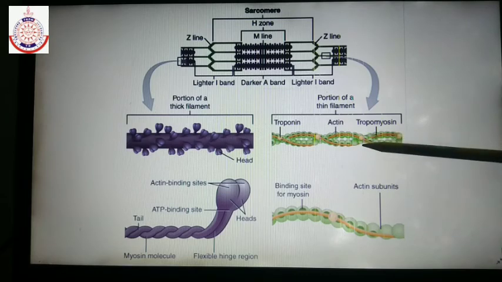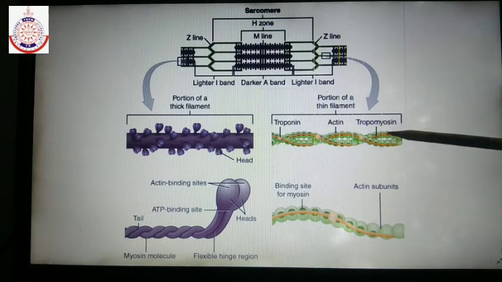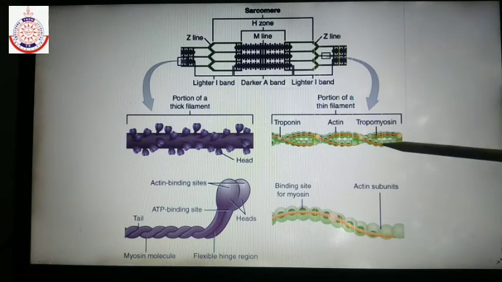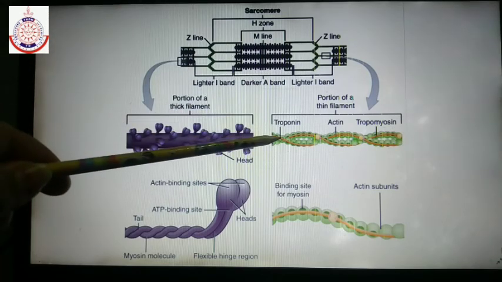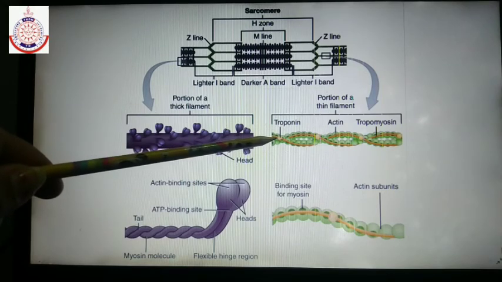Two F-actin chains are helically wound to each other to form the thin filament. Along with F-actin, two chains of tropomyosin are present, running throughout the length of the F-actin. The active site for the binding of the myosin head is covered by troponin during the relaxed state.